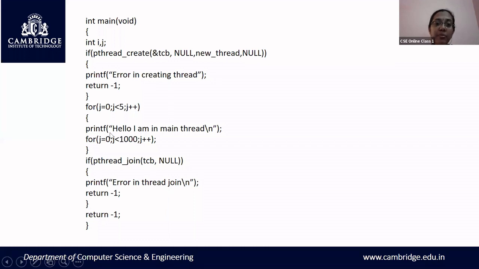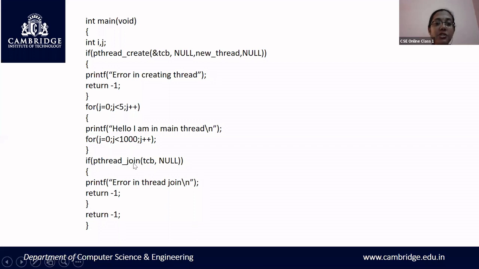So the first time, for the first iteration, the printing takes place: hello, I'm in main thread. After printing this message, what is happening? You are using a for loop, and if you can see, this for loop is just a delay. Immediately after executing this statement, you are generating a delay. When this delay is happening, another thread is created in the program itself.